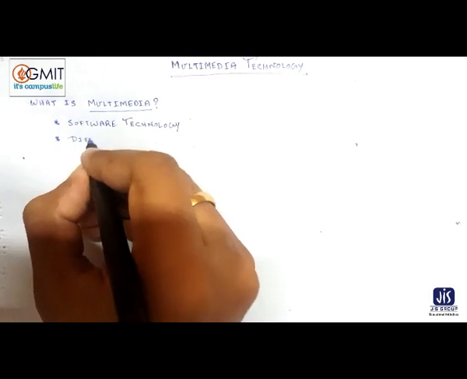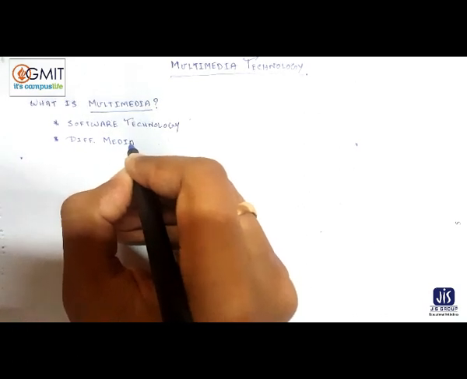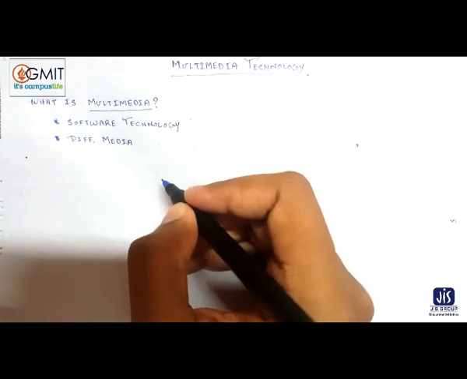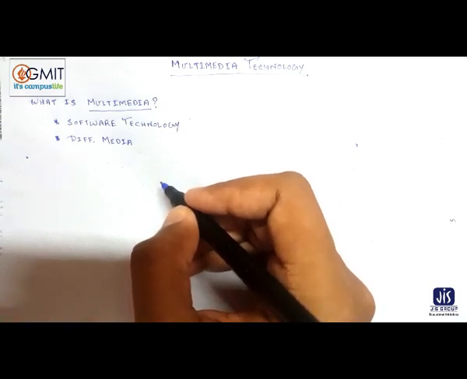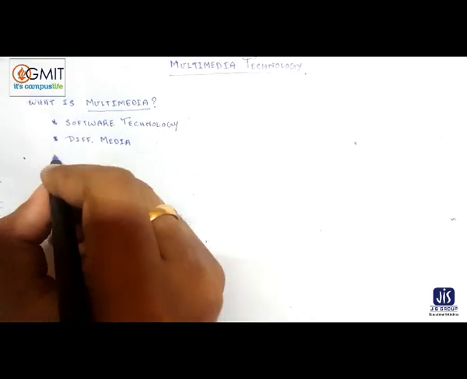So different media must be there. Sound, video, image, text, or combination of this using computer. So multimedia is a software technology that combines different media like sound, video, image and text, separately or in combination using the computer, right? Again, we can say multimedia means that computer information can be represented through audio, video, animation, addition of this, etc.